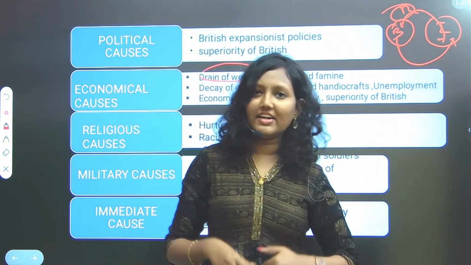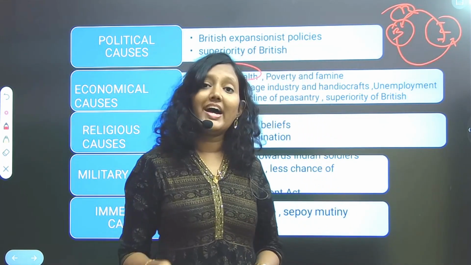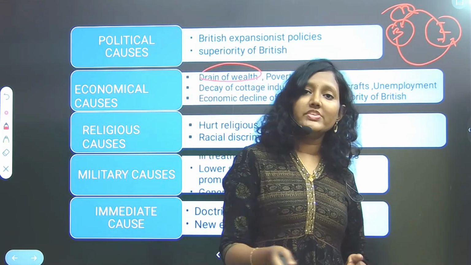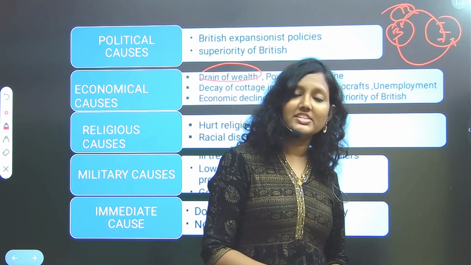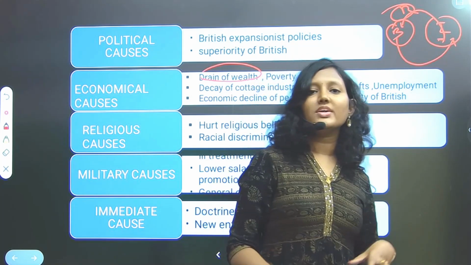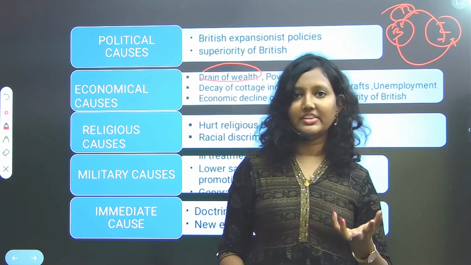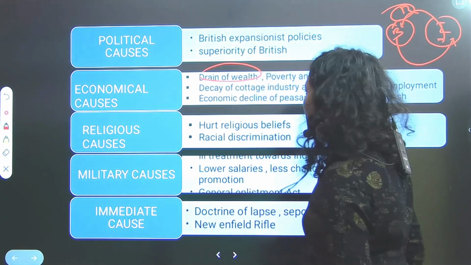They are taking our raw materials at a cheaper price and selling the goods prepared with these raw materials at a high price. In this way they totally drained India's wealth. So this is also one of the reasons.